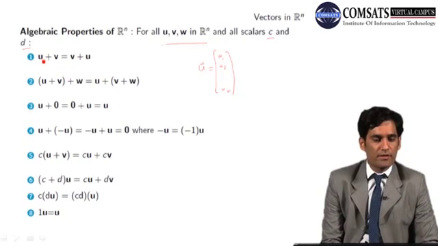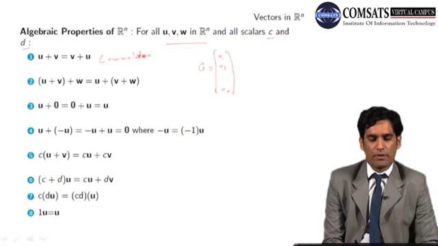The first property is that you add u plus v and you change the order, and the answer is the same. What we call the commutative property.